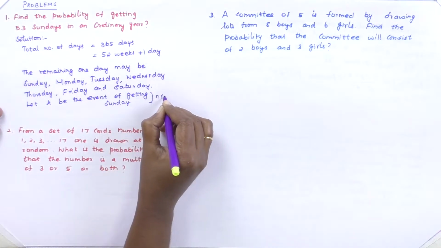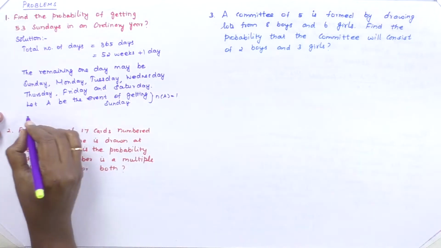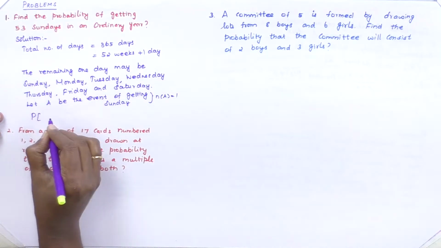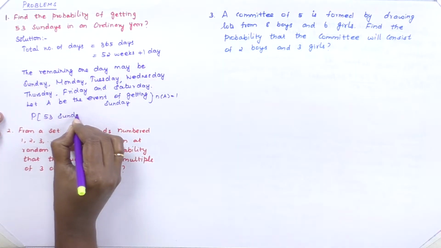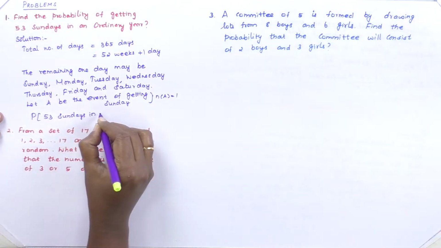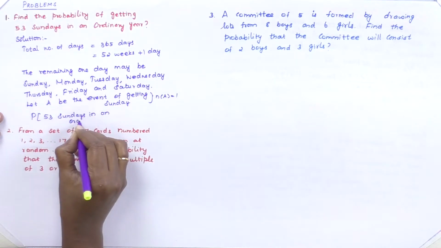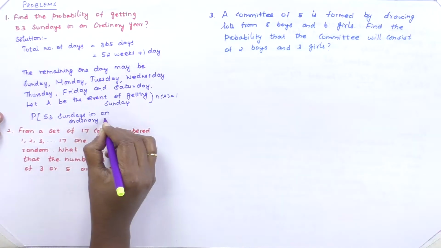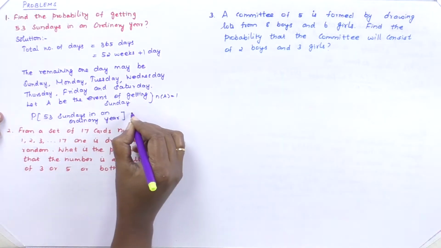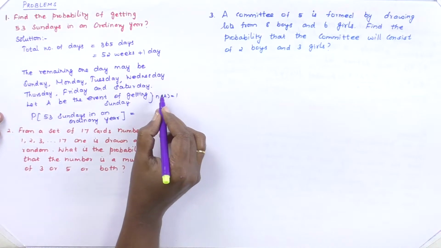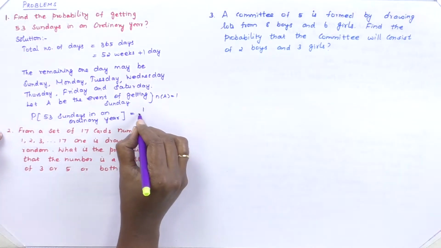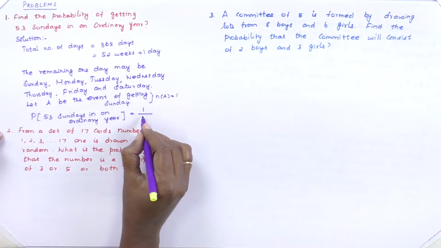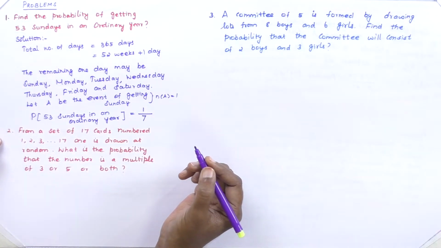Okay, the corresponding probability: N of A is equal to 1. Therefore, the probability of 53 Sundays in an ordinary year is equal to, our favorable case is that the 1 day may be 1 Sunday, N of A, divided by the total number of days in a week, which is 7. Therefore, 1 by 7 is our answer.